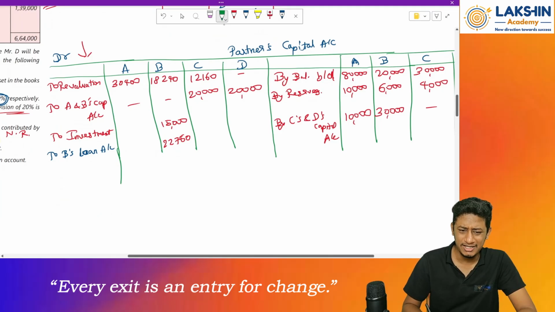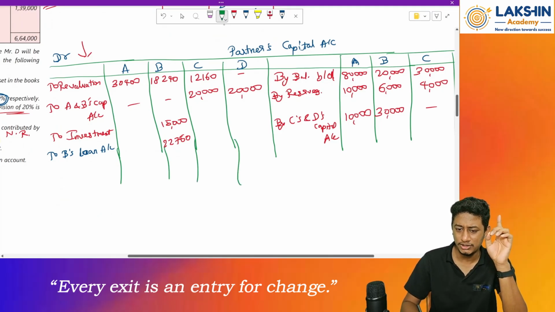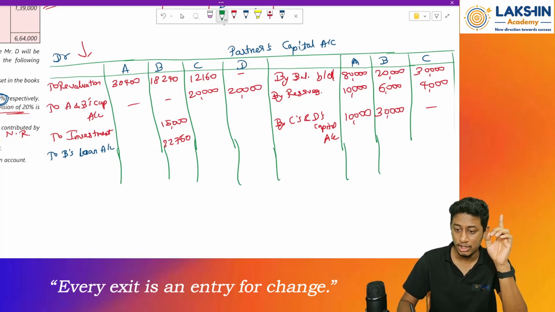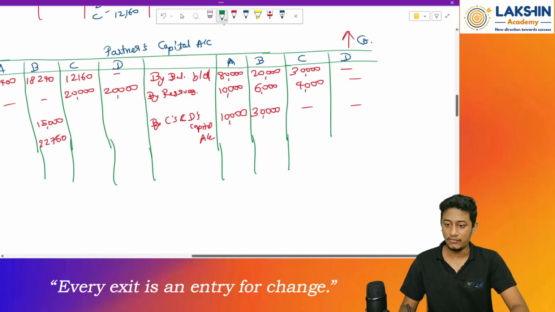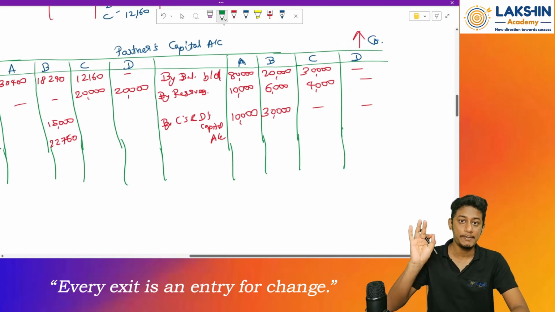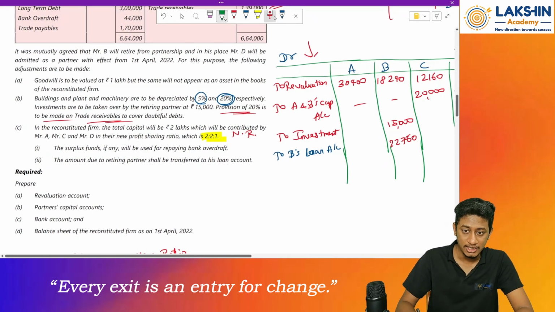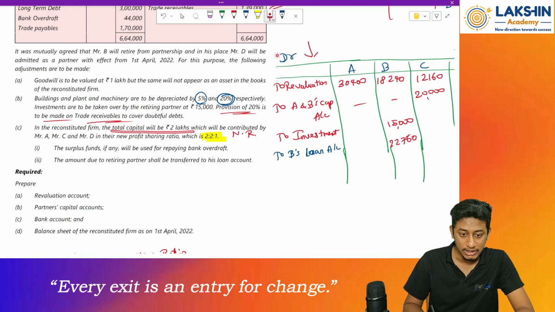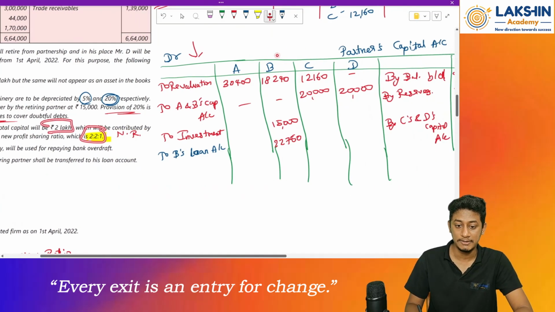For remaining partners, there was something given to us. Remember, proportionate or something. So now what we need to do? We need to find out the proportionate capitals of all the remaining partners, that is A, C, and D. So what have they given us? They have told us that the total capital will be rupees 2 lakhs, which will be contributed by Mr. A, C, and D. In what ratio? In the new ratio. It is 2:2:1. So divide 2 lakh in this ratio.